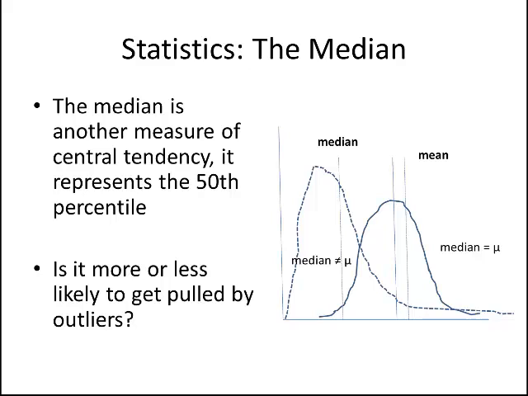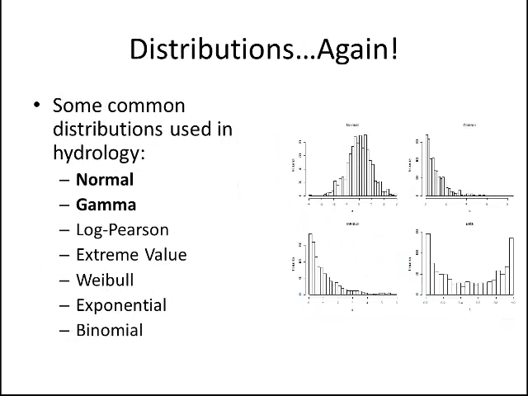Okay, so we're going to go over one more slide here, and then we're going to start talking about distributions. So again, when we talk about descriptive statistics, we tend to talk about them in terms of these distributions, right? In hydrology, some of the most common distributions that we use are the normal and the gamma, but we also use some of these other ones: log Pearson, extreme value, Weibull, exponential, and the binomial, which you're now familiar with. So in lecture part 2 and lecture part 3 for lecture 2, we're going to focus on the normal and the gamma distributions.